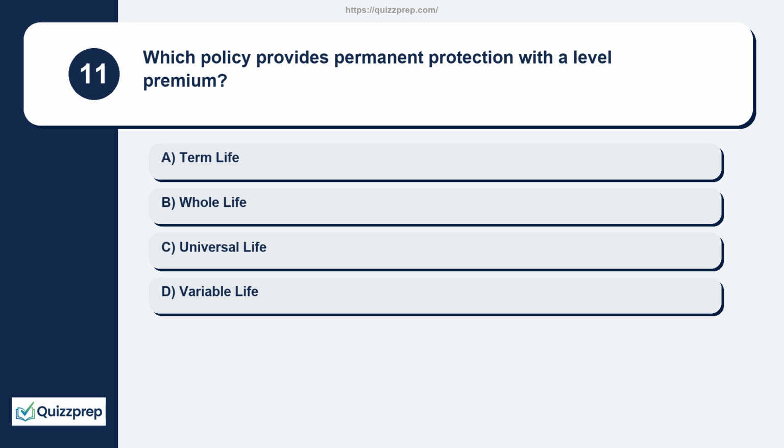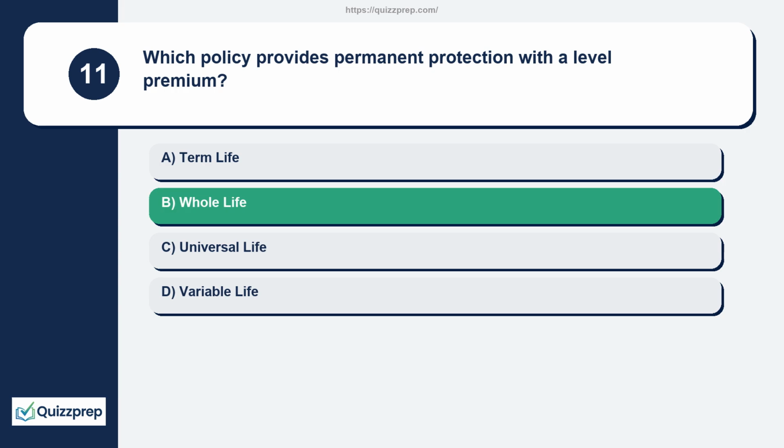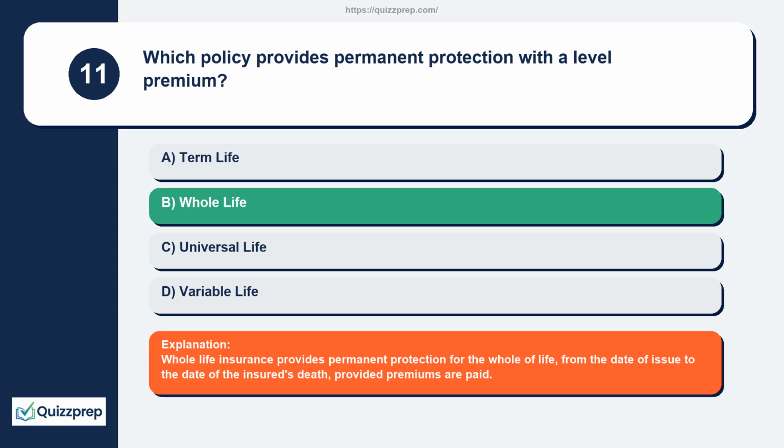Question 11. Which policy provides permanent protection with a level premium? Term life, whole life, universal life, variable life. Whole life insurance provides permanent protection for the whole of life, from the date of issue to the date of the insured's death, provided premiums are paid.